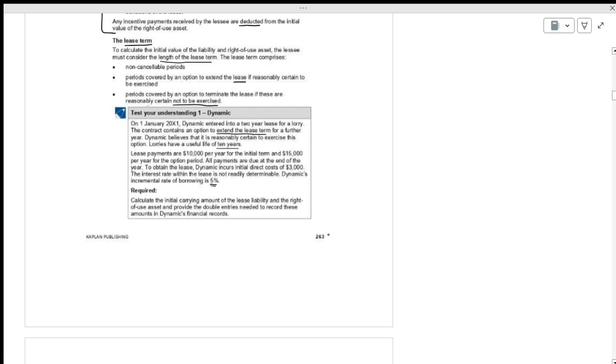Calculate the initial amount of the lease liability, the right-of-use asset, and provide the double entry needed to record this transaction. How many questions, how many points do we have to do? Point A, point B, and point C. Read once again.